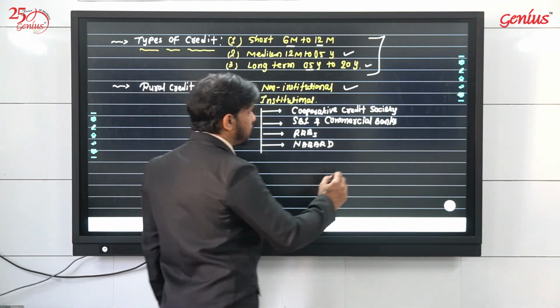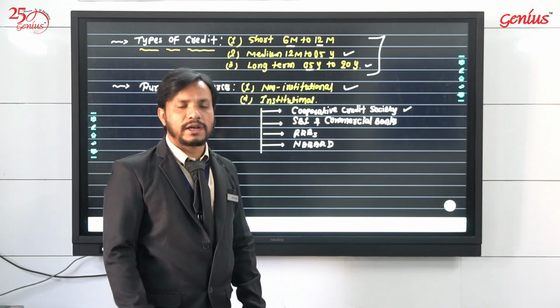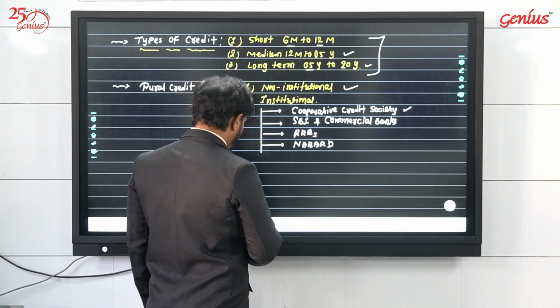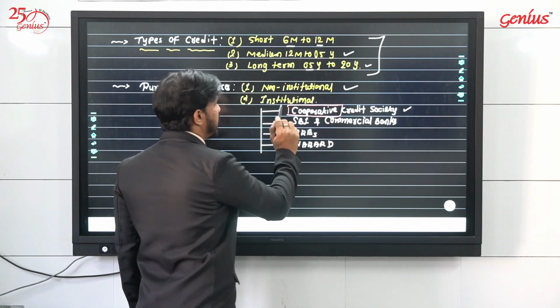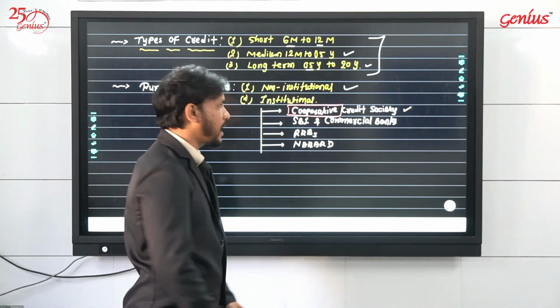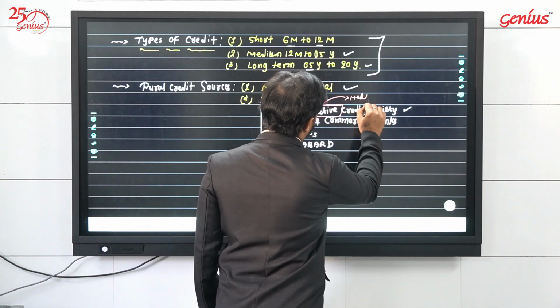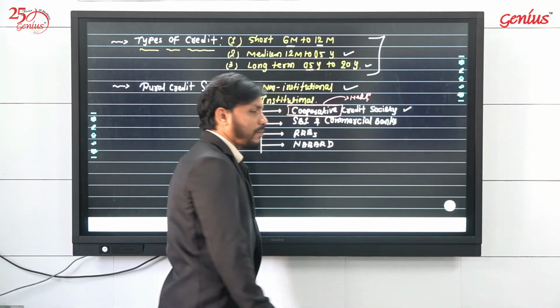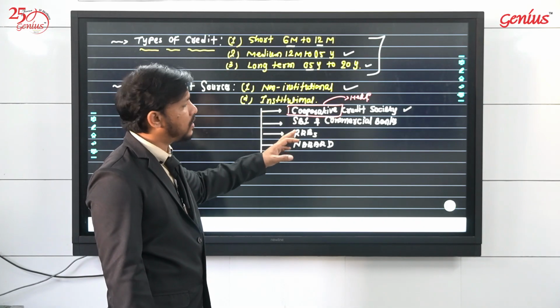Mainly, institutional sources involve the cooperative credit societies. Cooperative, by its name itself, means it has been formed to help the farmer. It has not been set up to earn money or profit.